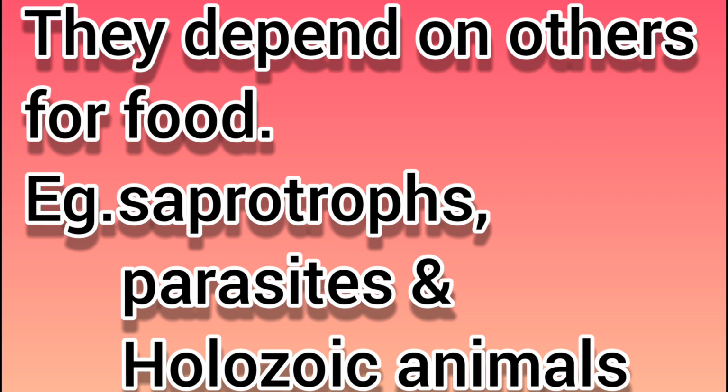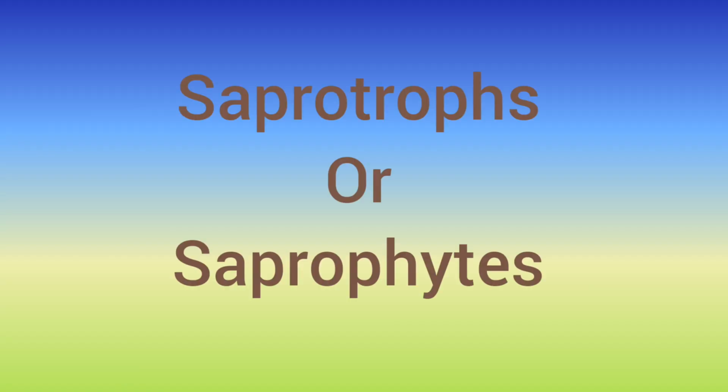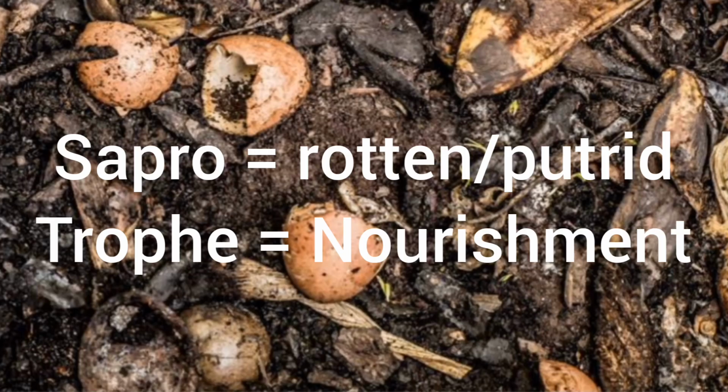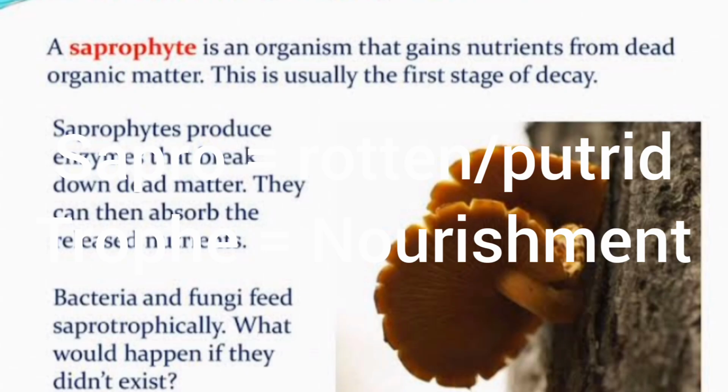The examples for heterotrophs include saprotrophs, parasites and holozoic animals. We will discuss each of these. The first group is saprotrophs or saprophytes. The word sapro means rotten or putrid. Trophe means nourishment. Saprotrophs get nourishment from rotten materials.